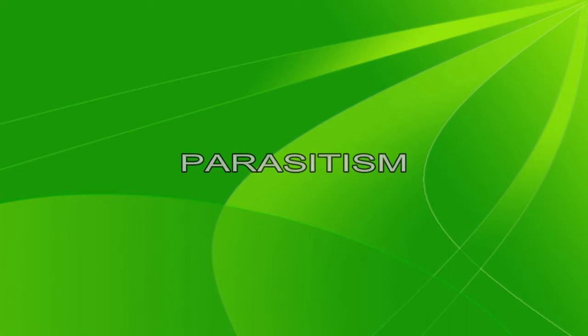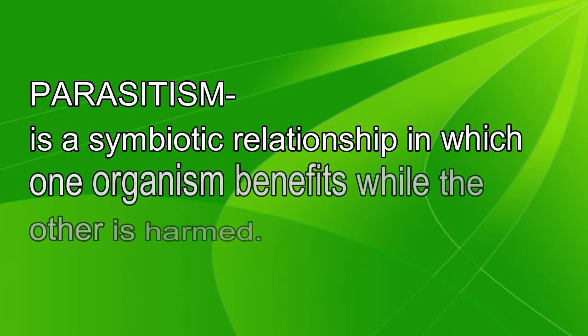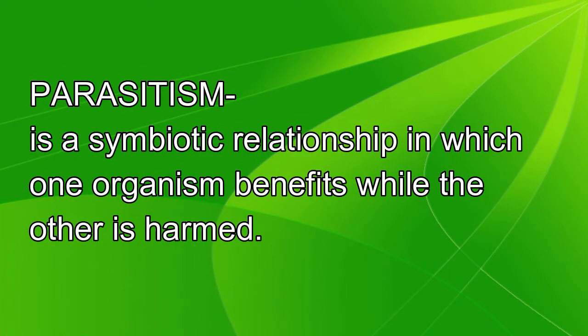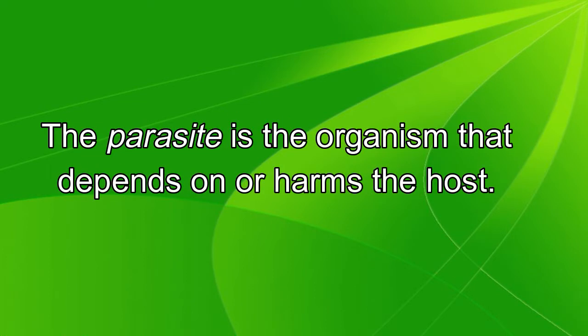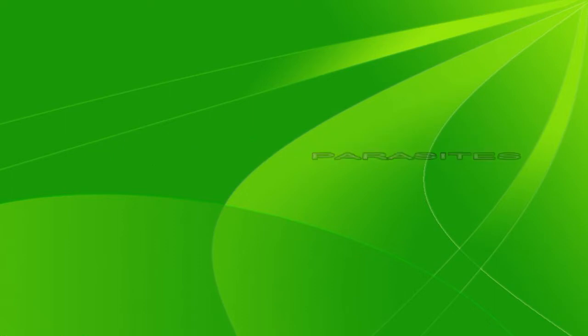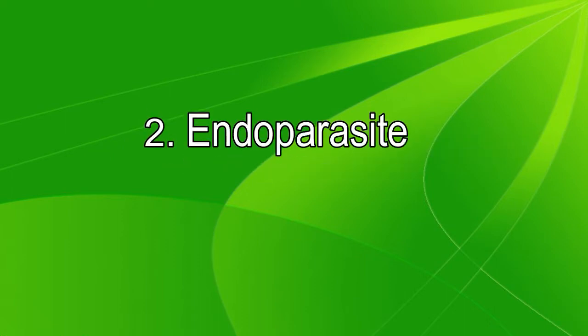Parasitism. Parasitism is a symbiotic relationship in which one organism benefits while the other is harmed. The organism that is harmed is called the host. The parasite is the organism that depends on or harms the host. There are two kinds of parasites, the ectoparasites and the endoparasites.